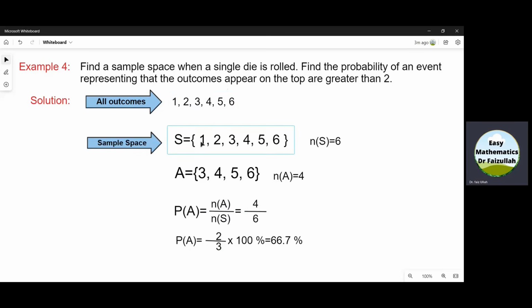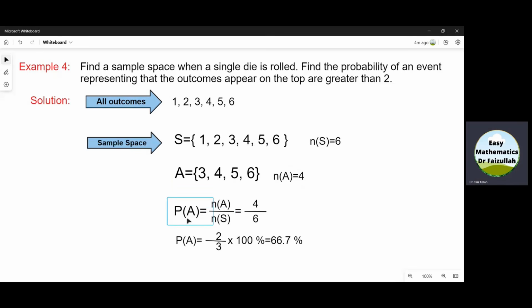Representing these outcomes in a set S, we get a sample space, and we can see the number of all possible outcomes in this sample space is 6. To find the probability of an event which represents that the outcomes appearing on top are greater than 2, we represent that event by A. So A is equal to {3, 4, 5, 6}. These 4 are those outcomes which are greater than 2. So N of A is equal to 4.